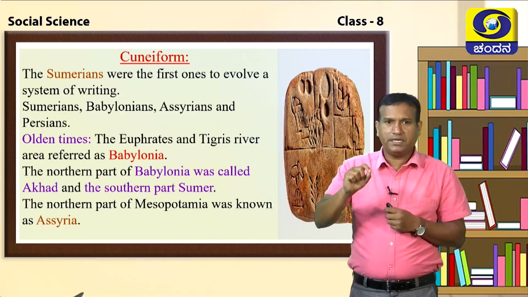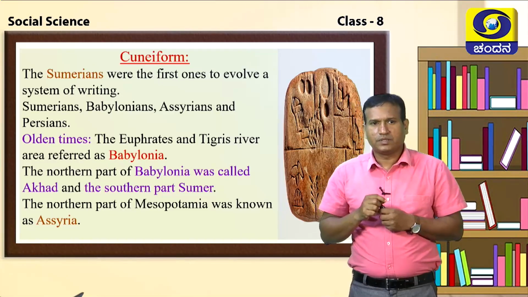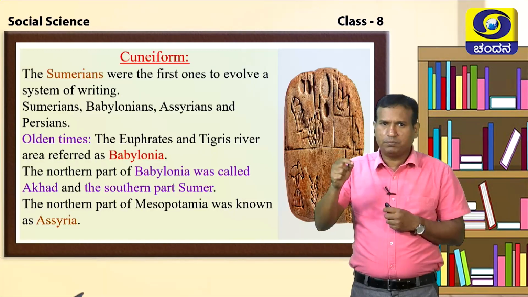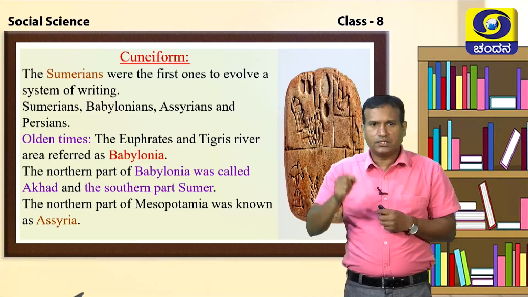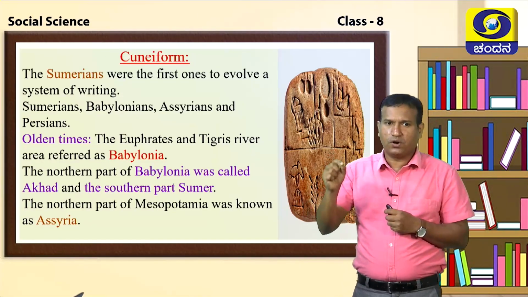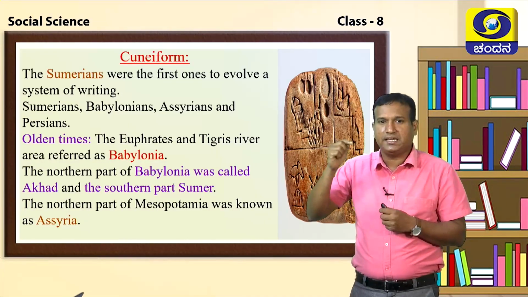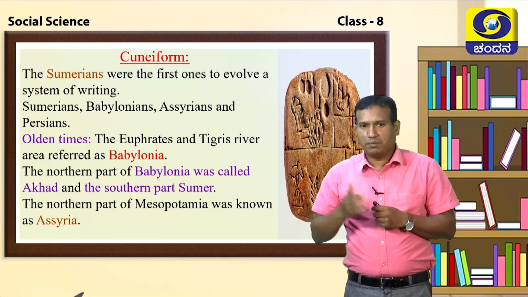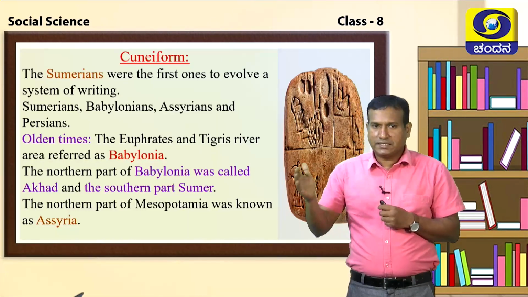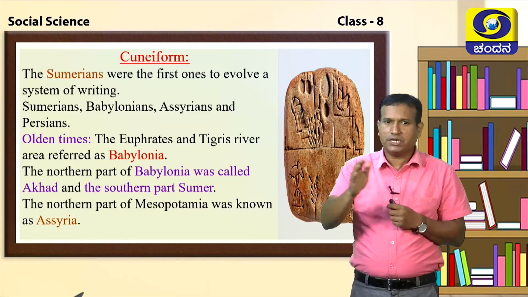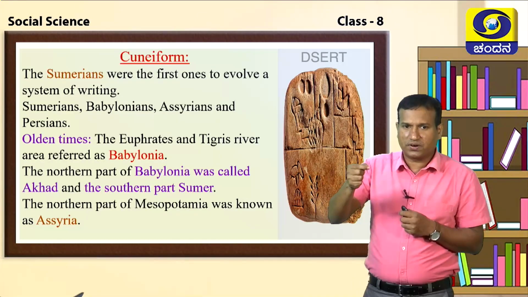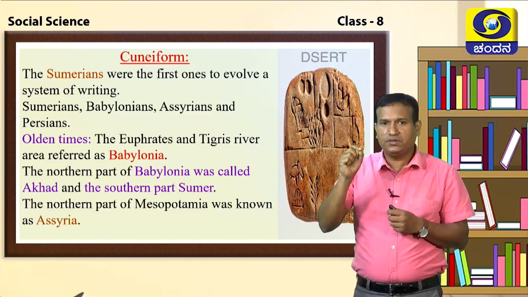In Mesopotamia, the first tribal people who settled there were called Sumerians. The Sumerians were the first to evolve a system of writing. Followed by the Sumerians, the Babylonians came, the Assyrians came, and the Persians also came. The system of writing the Sumerians evolved is called cuneiform.